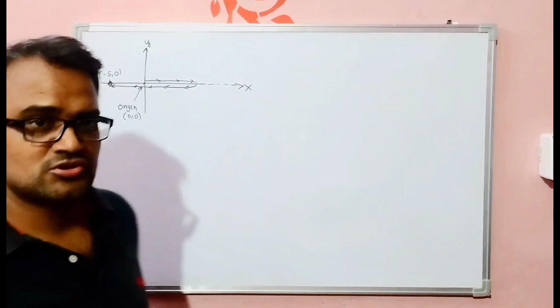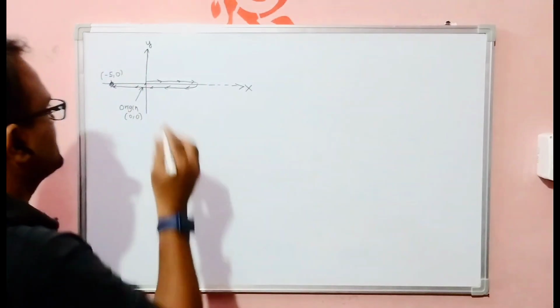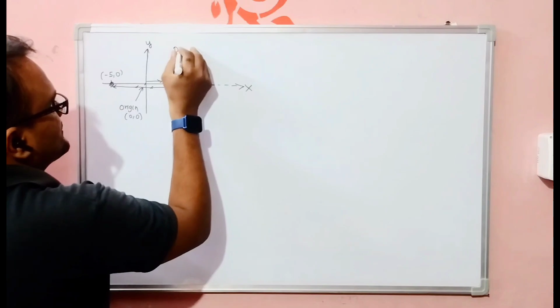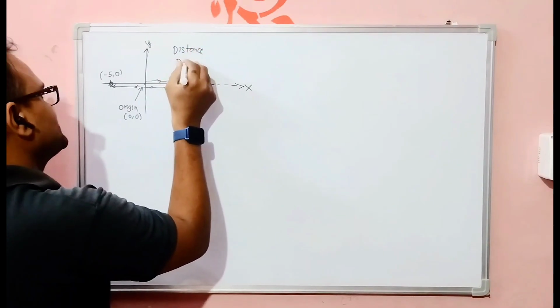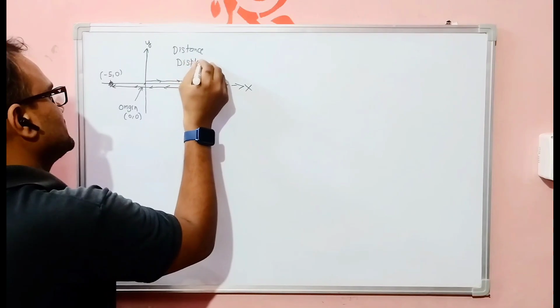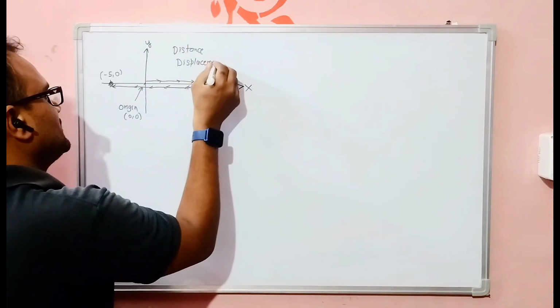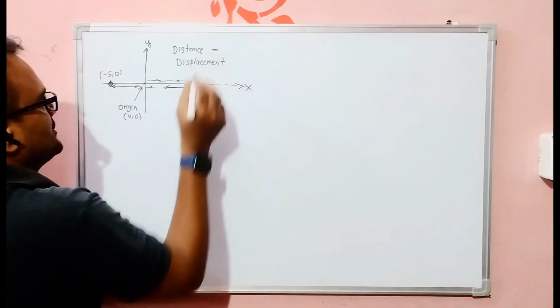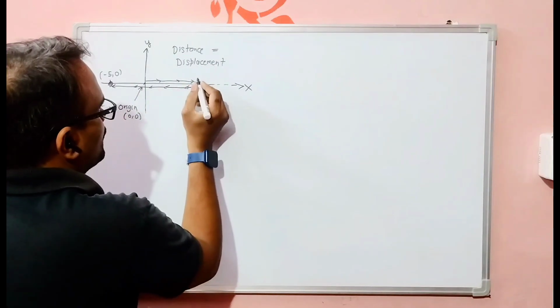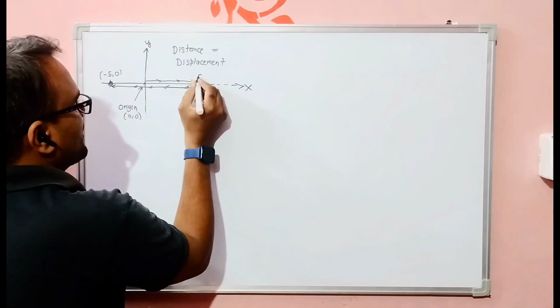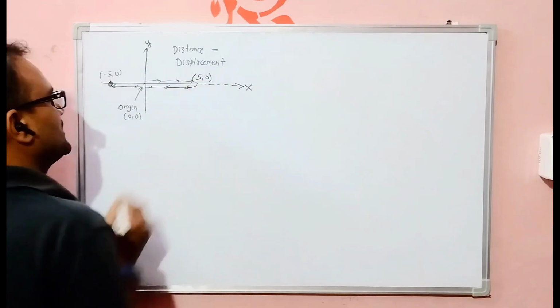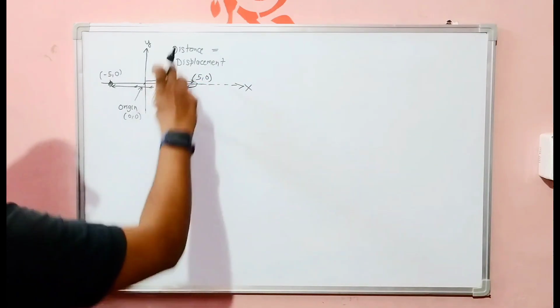Now the same question, what is the distance and what is displacement? Okay, for this I would need the information about this point. So let's take this as 5, 0. So what is the distance?